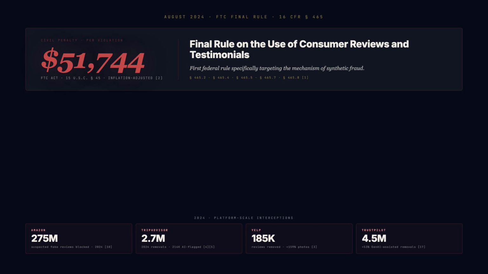August 2024. The Federal Trade Commission's final rule on consumer reviews and testimonials takes effect. Civil penalties, up to $51,744 per violation. That same year, Amazon blocks 275 million suspected fake reviews. TripAdvisor intercepts 2.7 million. The trust baseline of the Internet has permanently shifted.